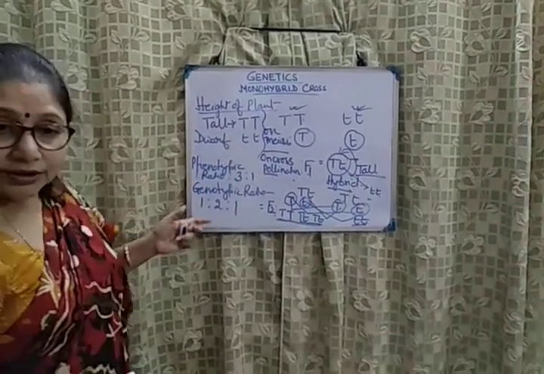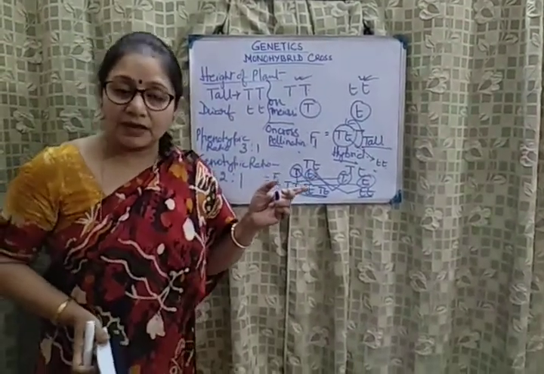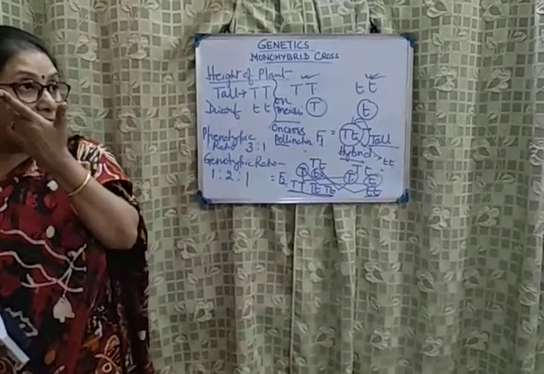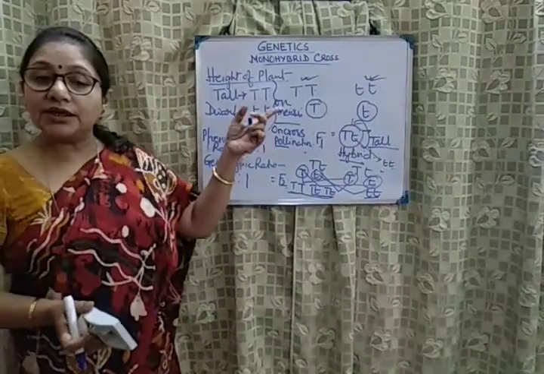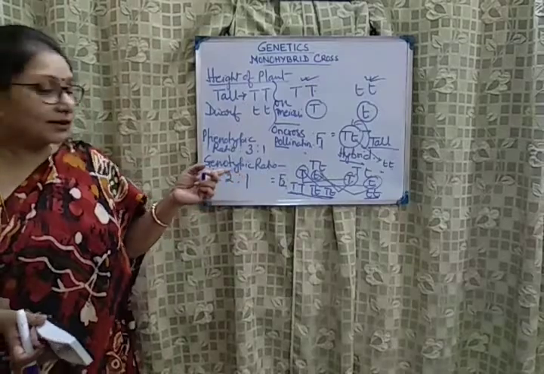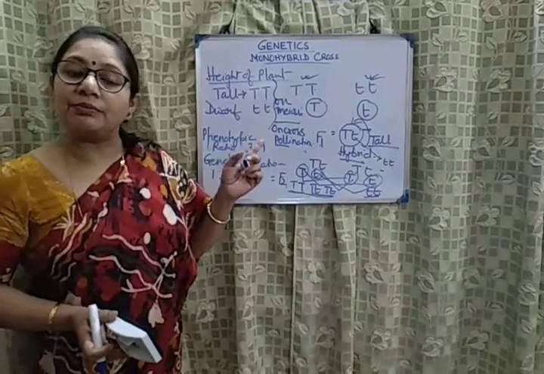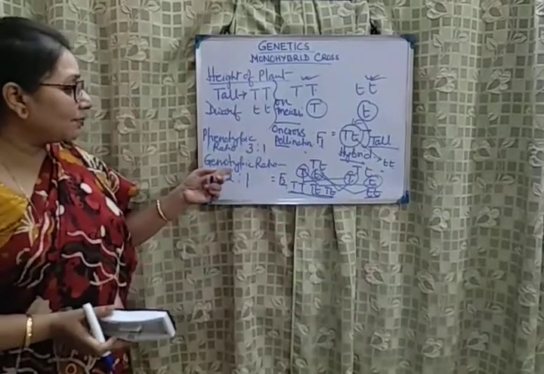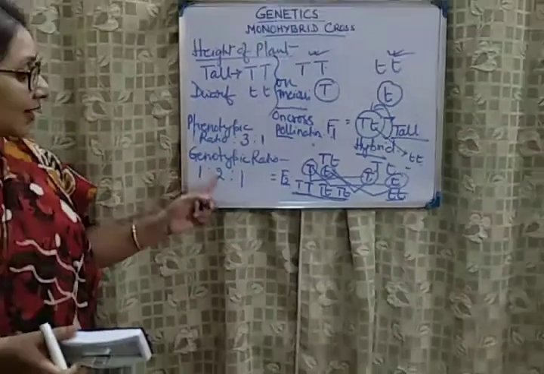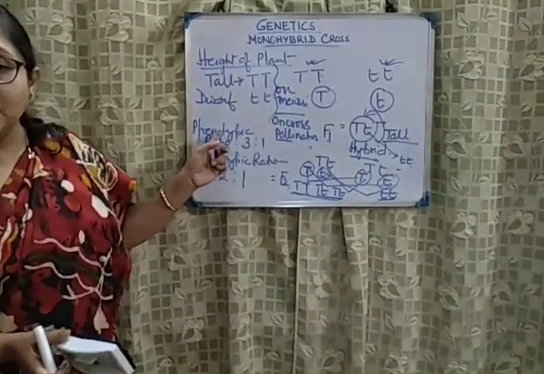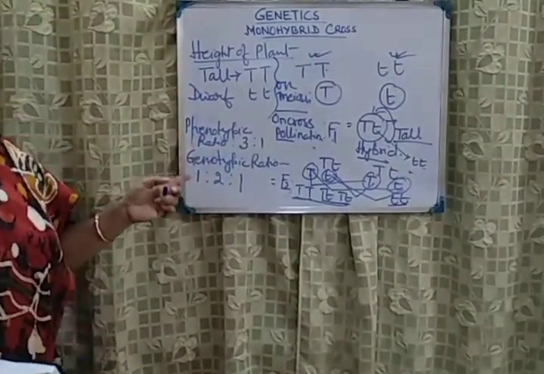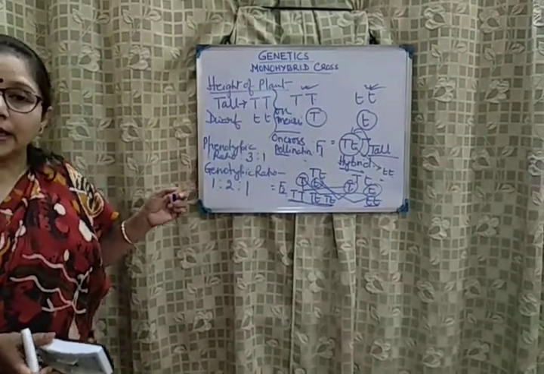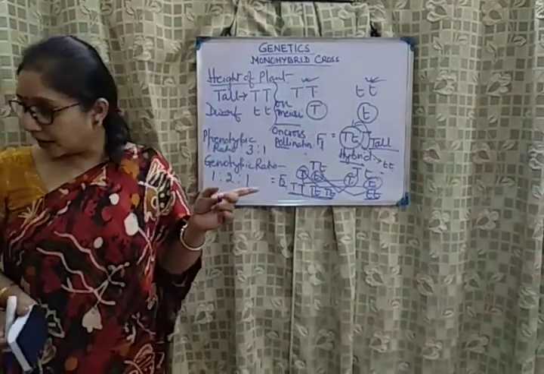So the ratio that is obtained when we cross the alternative forms of a same character is called the monohybrid ratio. In a monohybrid ratio, you need to find out the genotype and the phenotype, from which the respective genotypic and phenotypic ratio can be obtained.